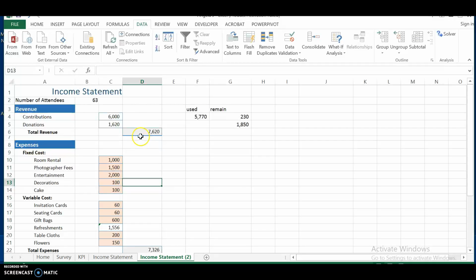So our contribution is still $6,000, so that's the amount that my friends were willing to pay. But this time we have a set donation of $1,620, because we cannot guarantee that everyone's willing to make a small donation, but we can credibly estimate that we could gather a total of $1,620 from all the attendees.